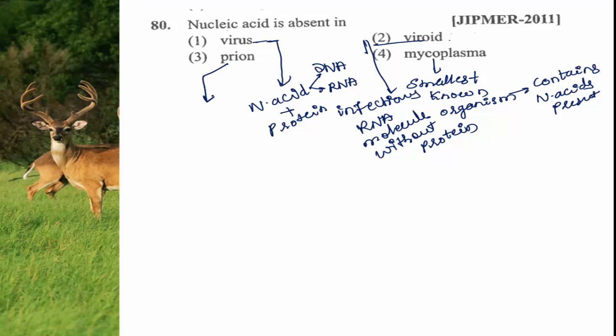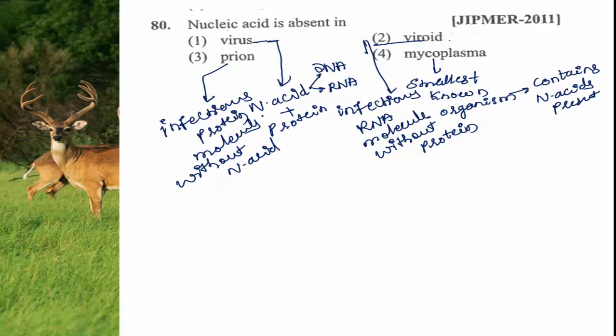Then what is left? Prions. Prions are infectious protein molecules without nucleic acid. They do not contain nucleic acid.